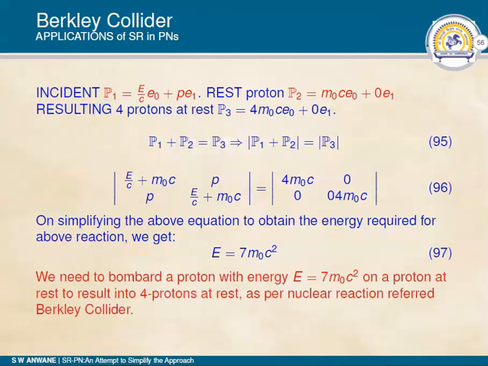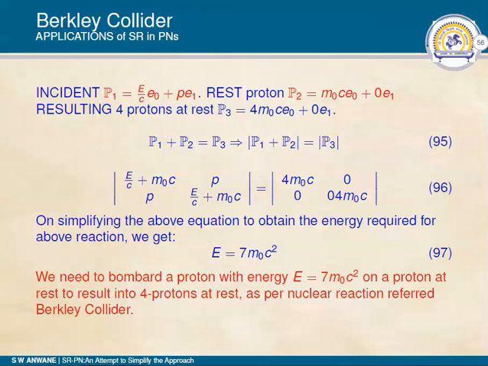So the incident proton P1 has energy E/c e0 plus p e1, and the rest proton P2 equals m0 c e0 plus 0 times e1.